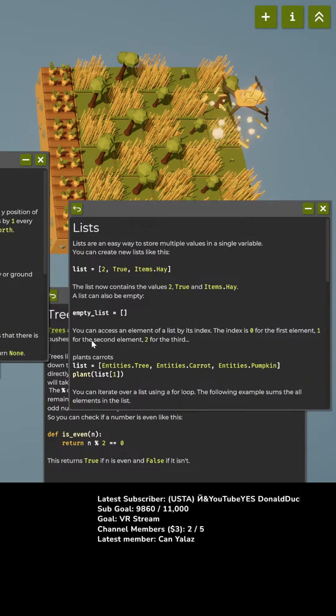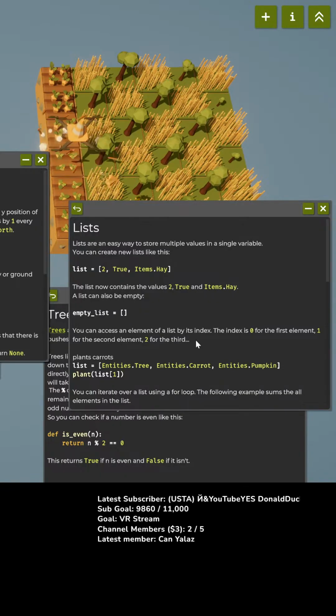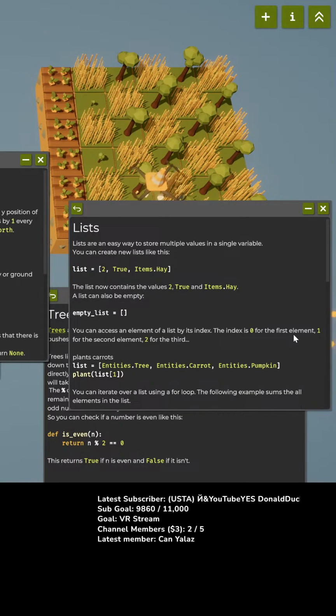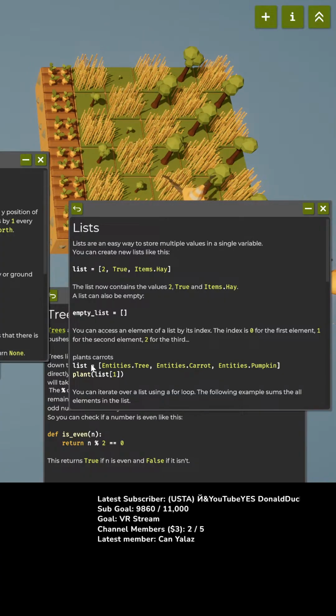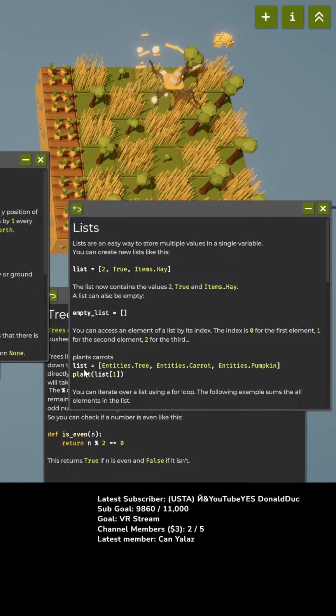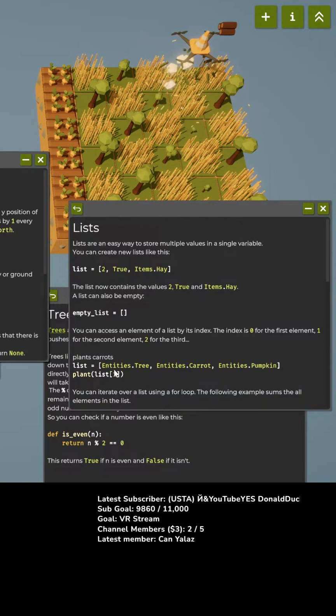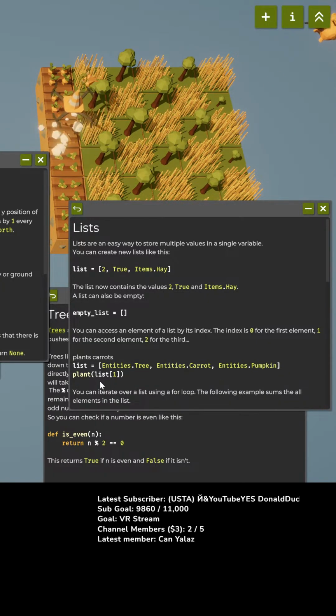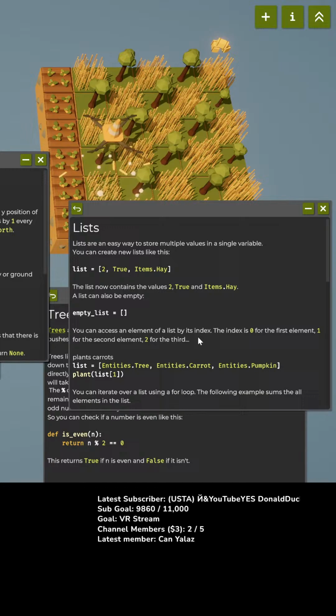Could be empty. I can access an element of a list by its index: 0 for the first one, 1 for the second, and so on. Plant carrots. List equals entities.tree, entities.carrot, entities.pumpkin. Plant list 1.